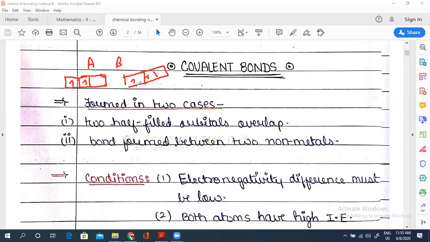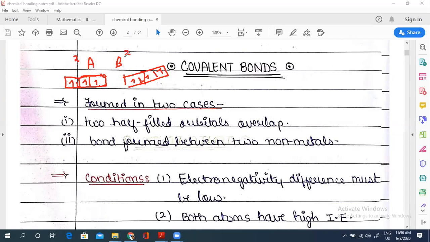Sorry, not two unpaired electrons. Wait, let me guess. Four unpaired electrons in each. So none of them has an octet configuration. A needs two electrons, B also needs two electrons. So what will happen is A will lend its electrons to B, and B will also lend its electrons to A. But they won't give them completely.